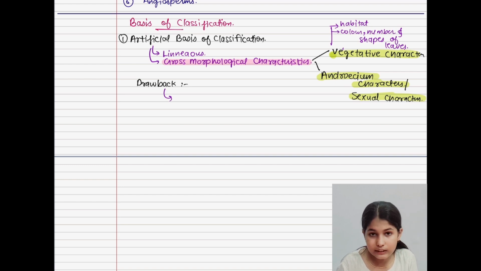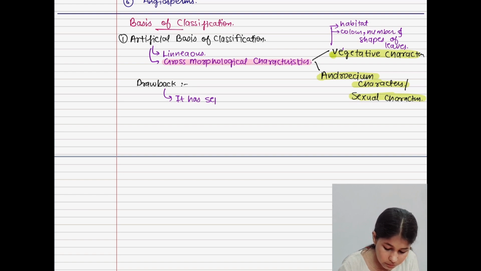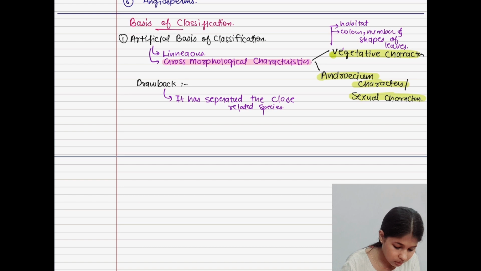It is not accepted because it has separated the closely related species also. The closely related species. Okay.